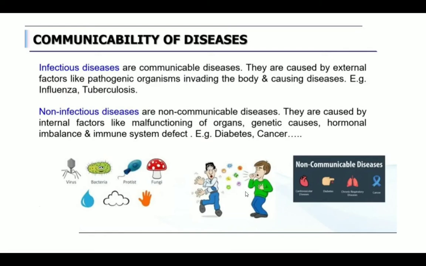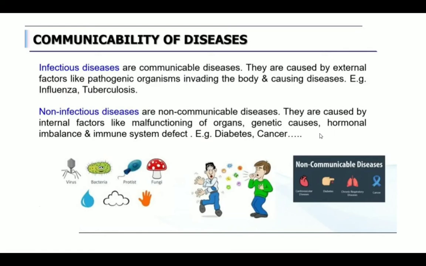When a person is coughing or sneezing, that liquid gets transferred from one person to the other, and that's how the healthy person also gets affected. This is a kind of infectious disease. So influenza and tuberculosis are all infectious diseases. And a non-infectious disease is just the opposite of that. That is non-communicable. It will not spread from one person to the other. These are caused by internal factors like malfunctioning of internal organs, or it may be a genetic cause. Genetic cause means a disease passing from the mother to the child. Such kinds of diseases are non-infectious.